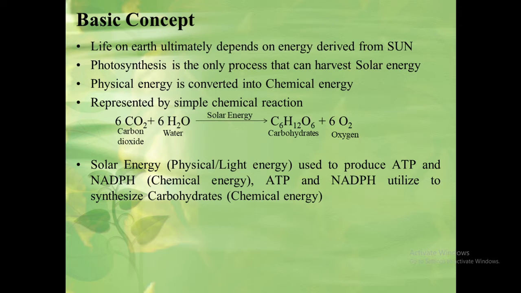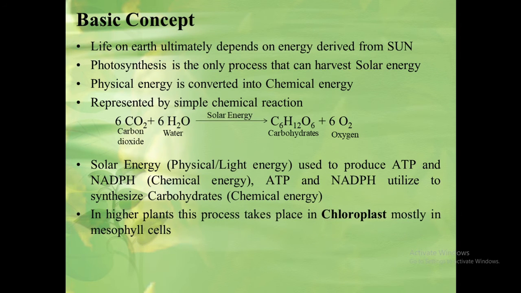And then ATP and NADPH, which are forms of chemical energy, are utilized to synthesize carbohydrates, which are again a form of chemical energy. The entire process of photosynthesis in higher plants takes place in specialized tissue called mesophyll cells, especially in the leaves, which contain a large number of chloroplasts.